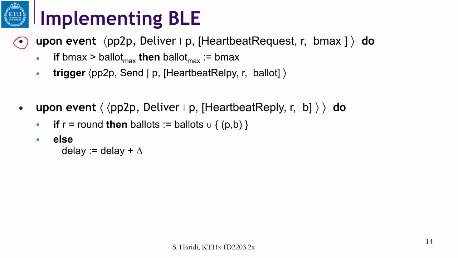If somebody gets the heartbeat request in round R with the max ballot, it will update its max ballot here. This is updating the max ballot to the one that is highest, and then it will send the heartbeat reply with its own ballot.